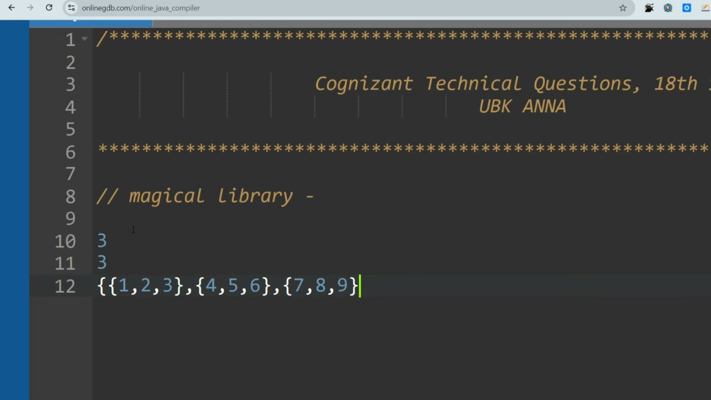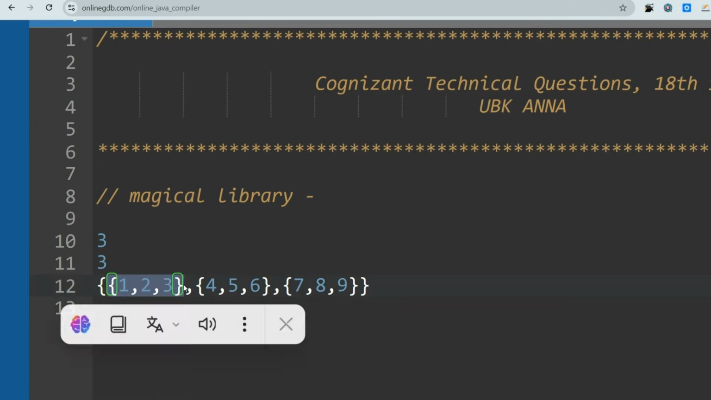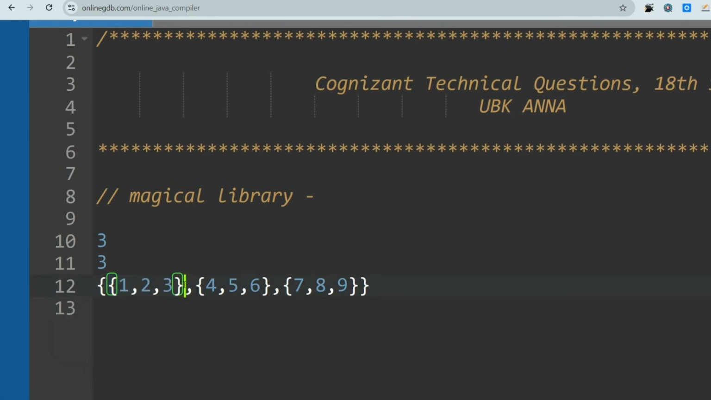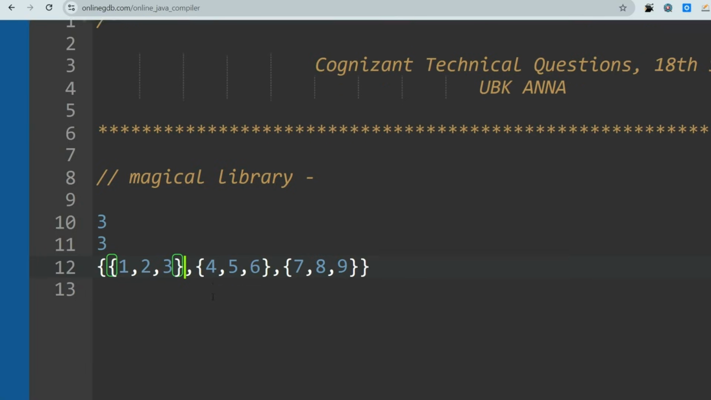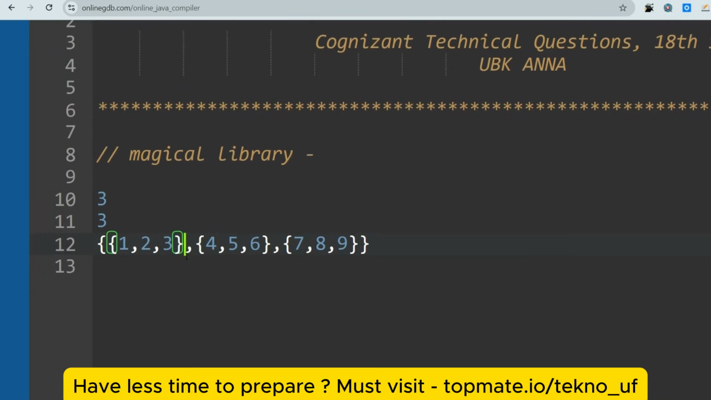So you have to find the odd elements in a row, and you have to sum those odd values. If the sum is even, then you have to consider that a magical row. So you have to just count how many magical rows are present.